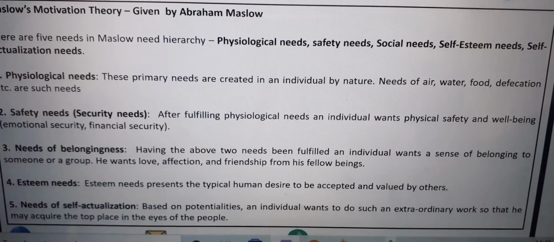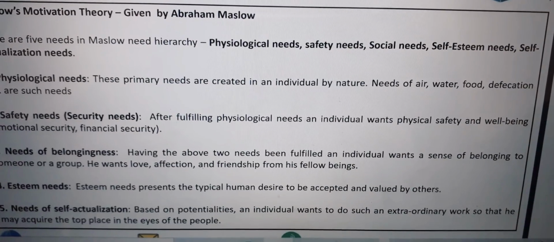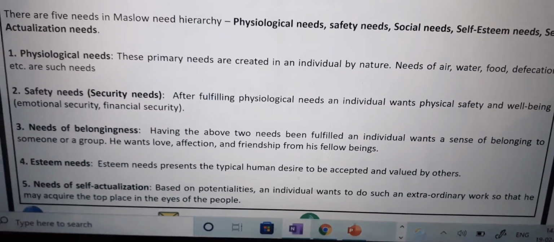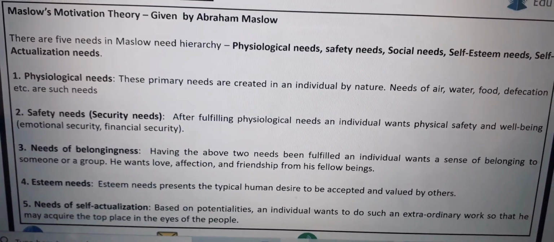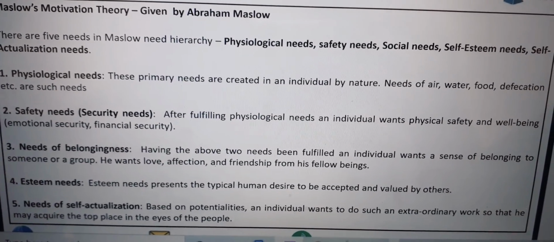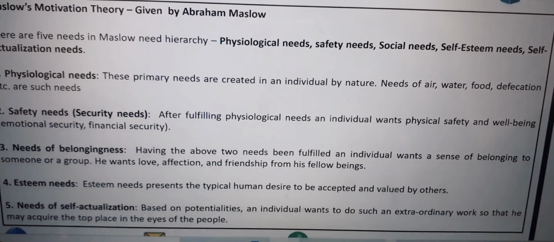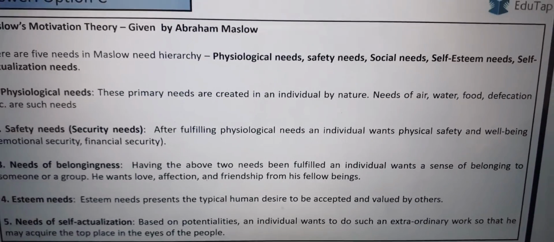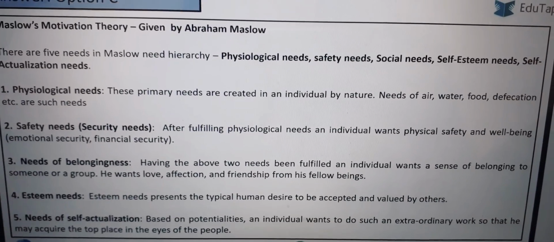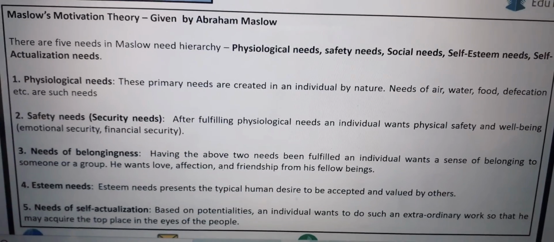Safety needs or security needs: after fulfillment of physiological needs, an individual wants physical safety and well being, emotional security, and financial security. Needs of belongingness: having the above two needs fulfilled, an individual wants a sense of belongingness to someone or a group. He wants love, affection, and friendship from his fellow beings.